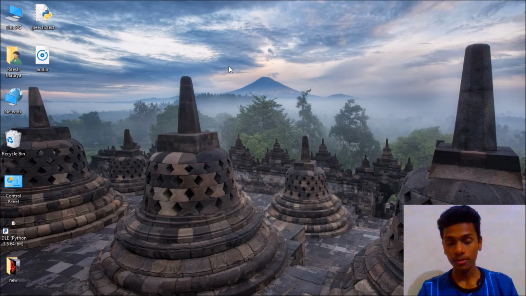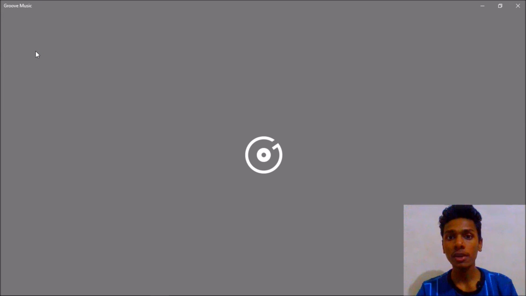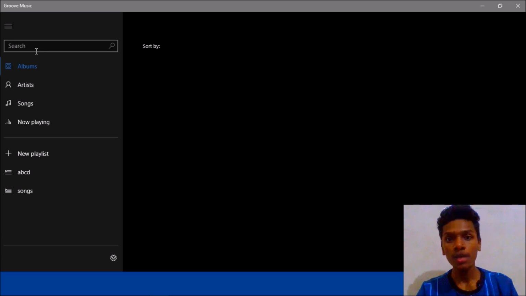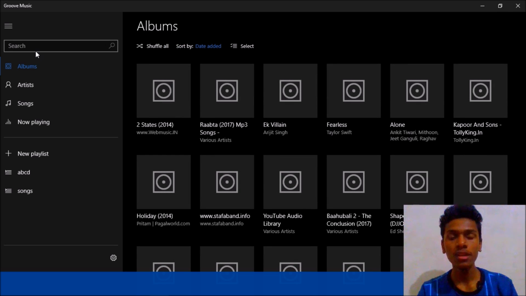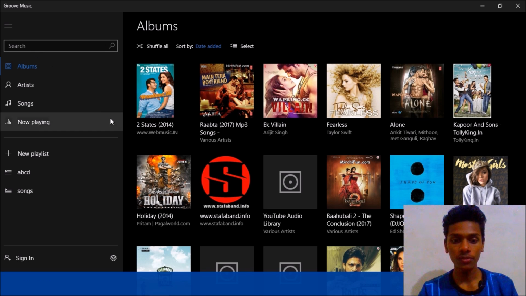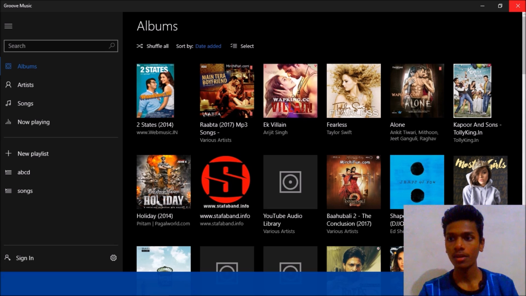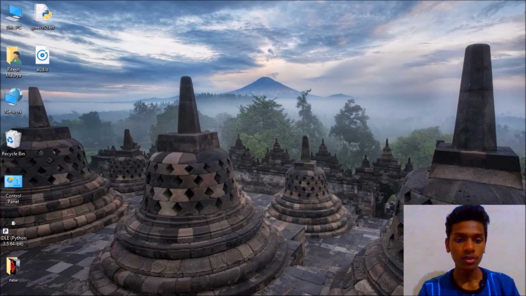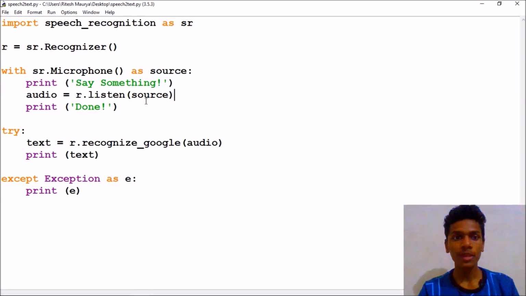For following that we will need an audio file in WAV format, .wav or .flac format. Here we are going to convert an audio file into text. It was in M4A format, I don't know why, but this is the audio file.